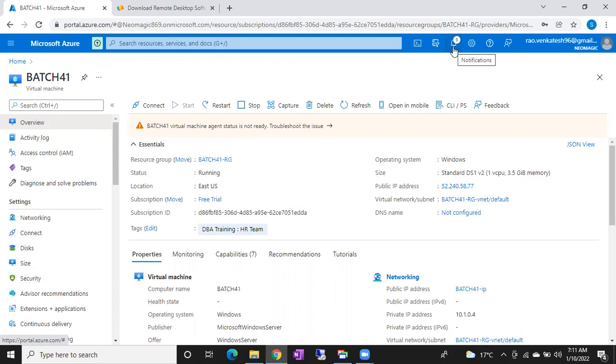But imagine this situation: you have 100 servers, and each server is hosting 10 databases. So 100 into 10, that is 1,000 databases. How can you manage 1,000 databases? Full backups, okay, weekly you can take, but what about log backups? Every 15 minutes you have to take them. Who can connect and take the backup every 15 minutes? It's a very difficult thing.